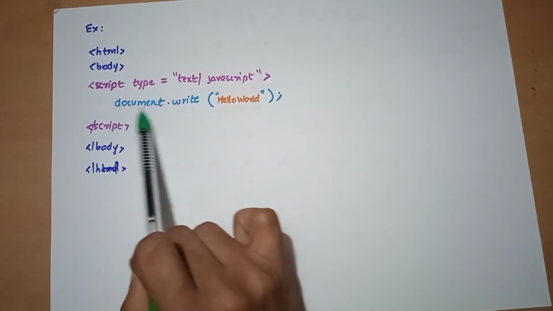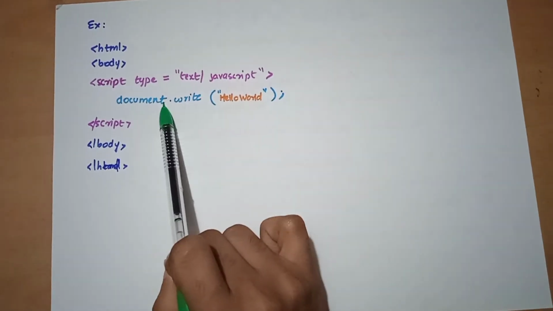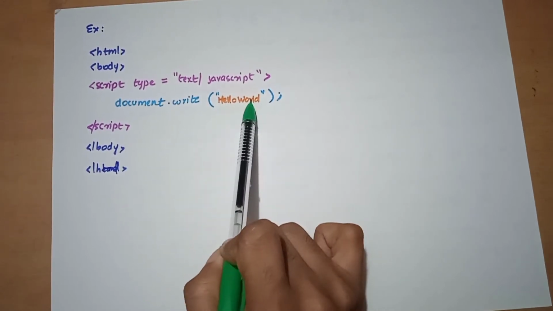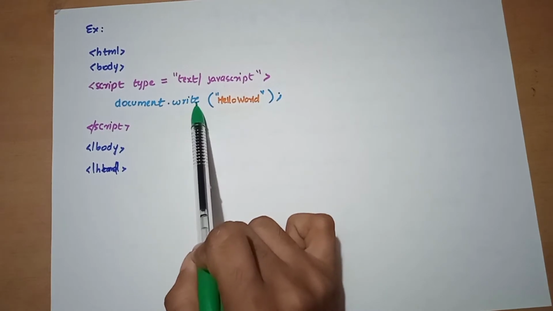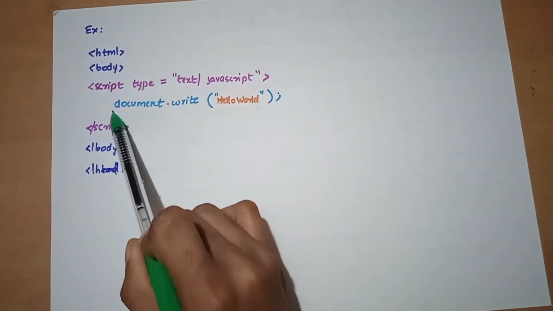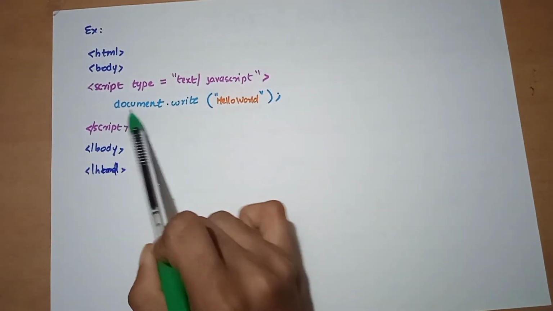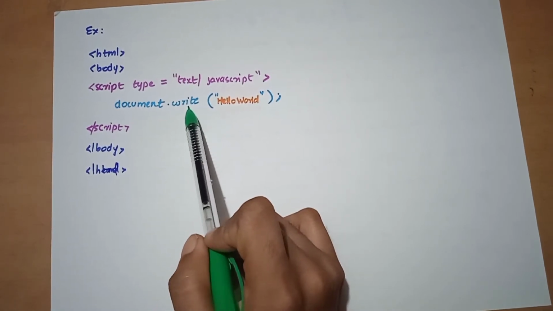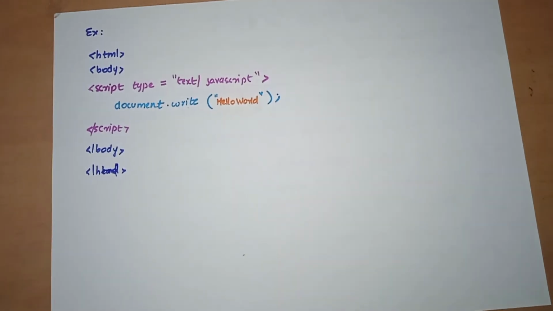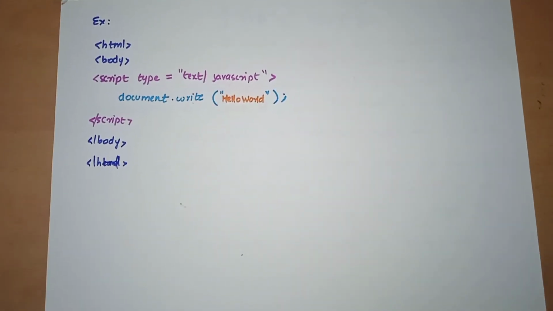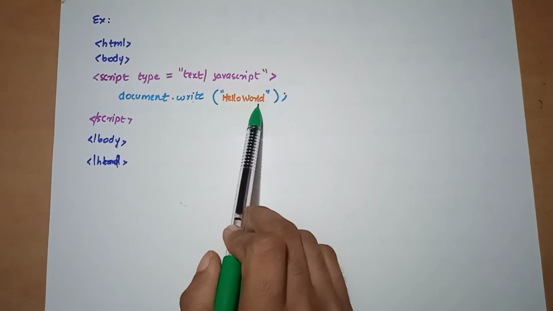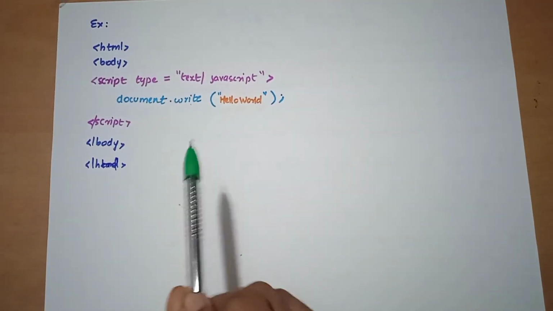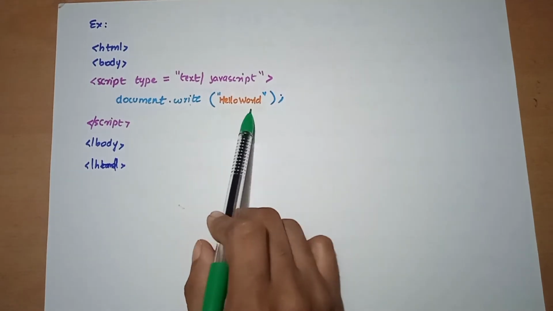So what is actually written inside this? This is the one to output something. document.write is the standard one to output something into a web page. Here we are going to write hello world in our program. In our web page we simply aim to print this hello world.